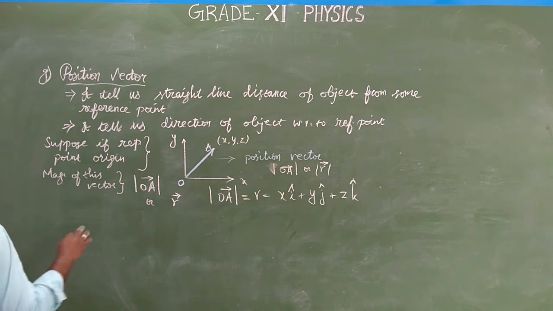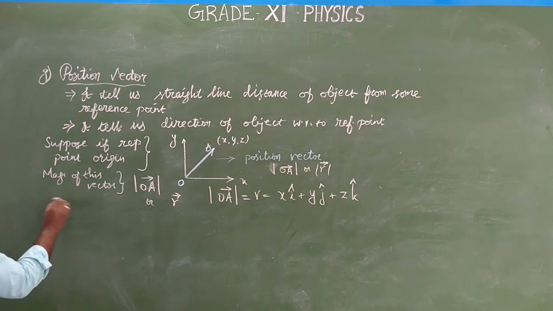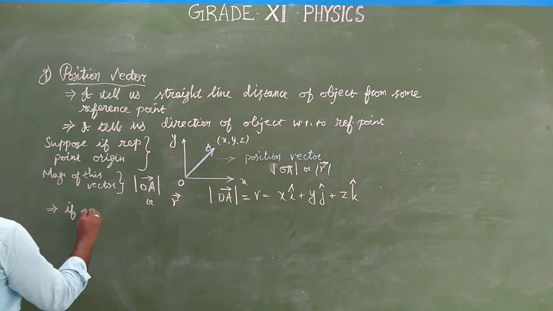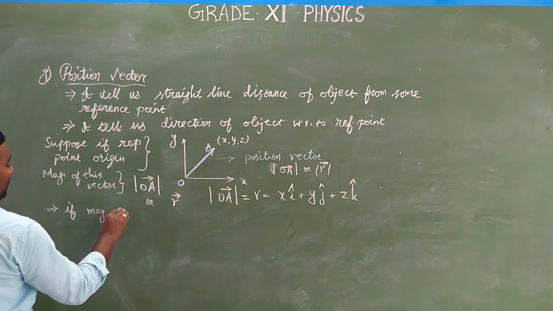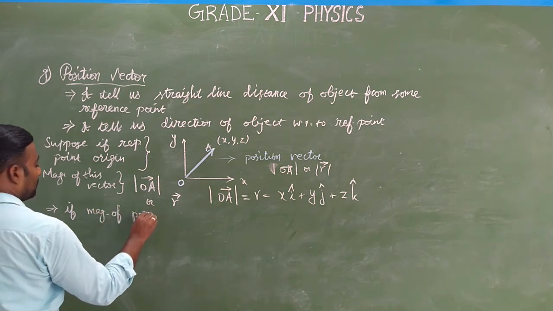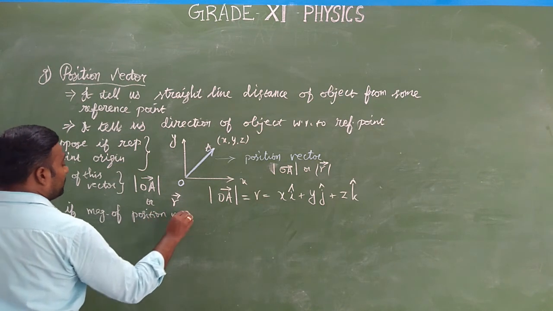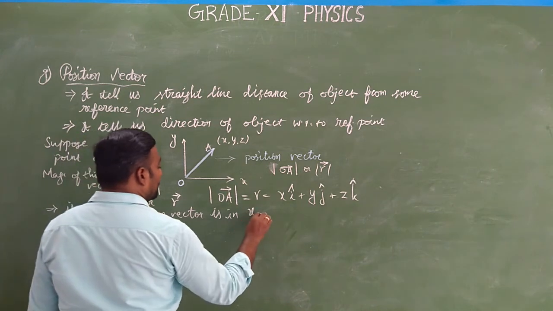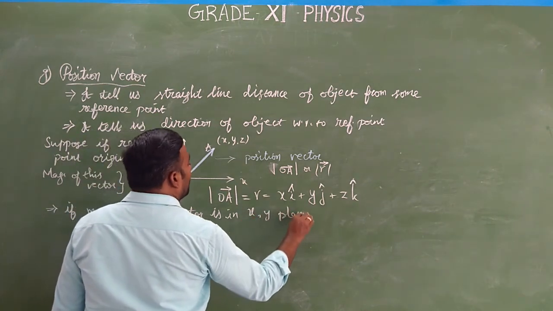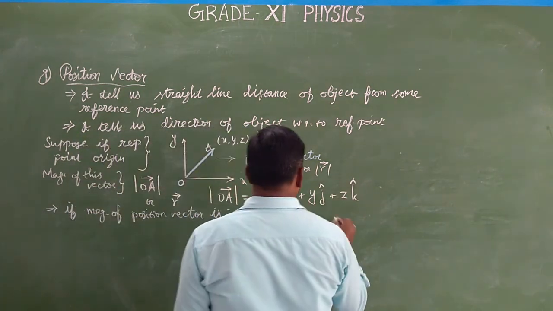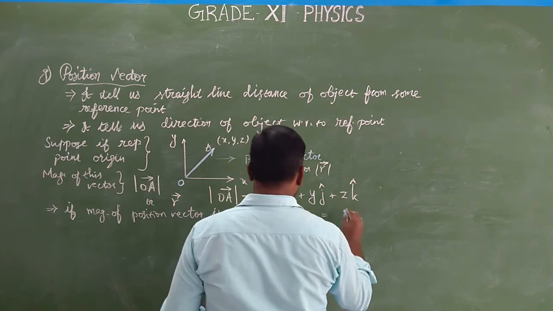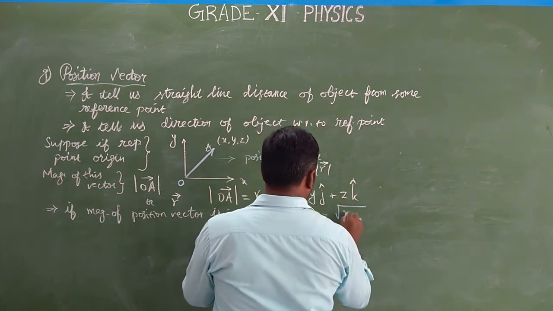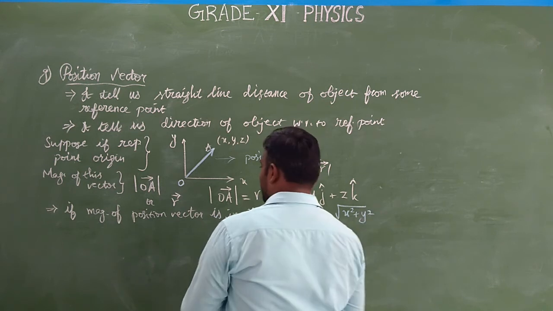And the magnitude of this position vector, suppose it is in xy plane alone, like this diagram. If the magnitude of position vector is in x comma y plane, how do we represent it? It is equal to square root of x square plus y square.